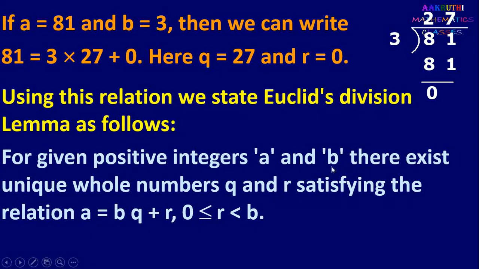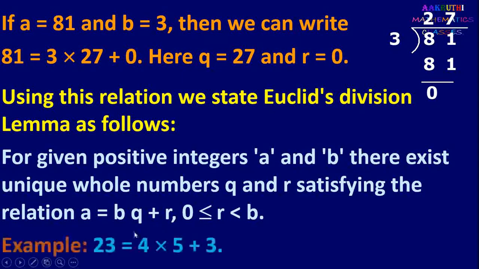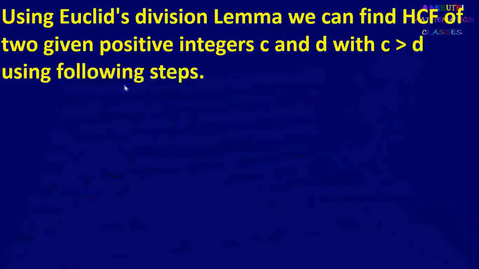For given numbers A and B, we can find unique numbers Q and R which satisfy this relation, that is A equal to BQ plus R. We take one example, that is 23 can be written as 4 into 5 plus 3. Using division lemma, we can find HCF of two given positive integers C and D, with C greater than D, using the following steps.